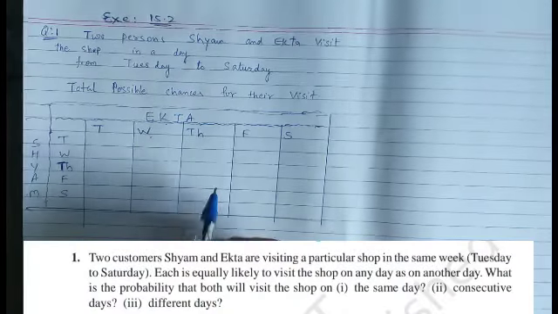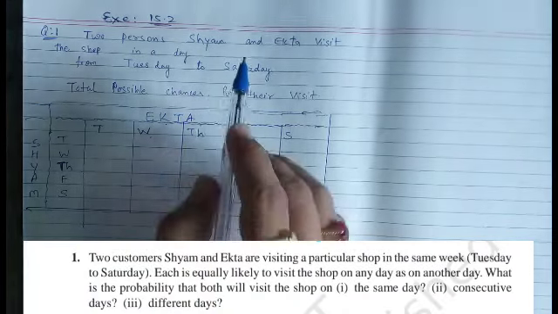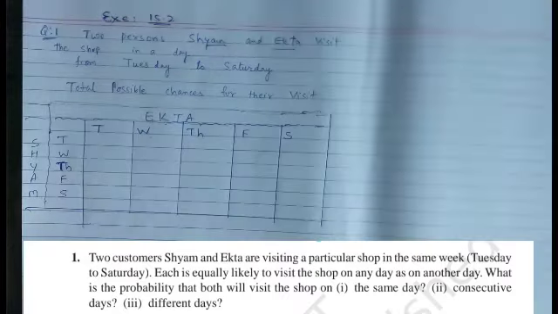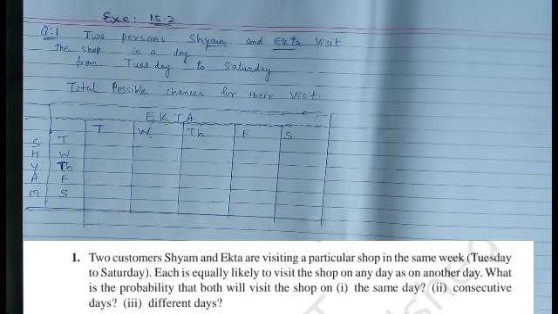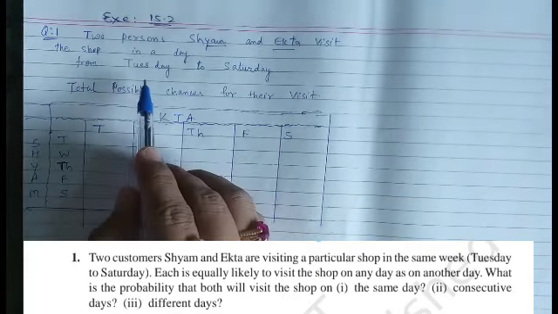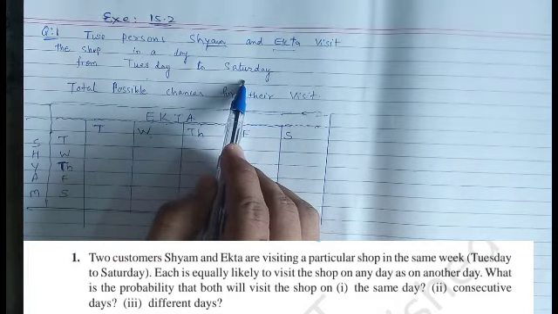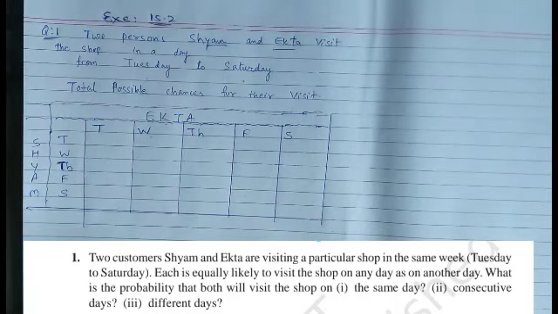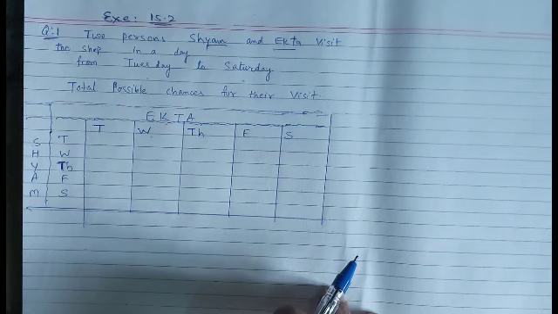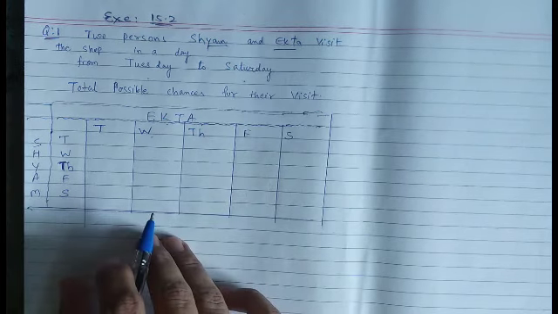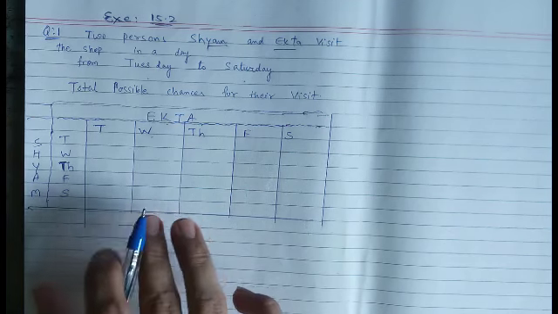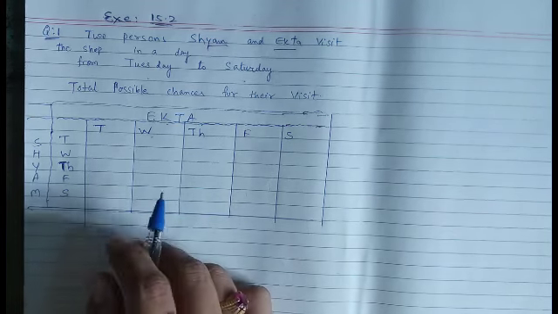So as it is given here in the question that two persons, Shyam and Ekta, are visiting a shop in a day. Now the days are given, they are from Tuesday to Saturday. Now we have to get the total possible chances when they visit the shop. Here I have made a table to get total possible chances for the visit of Shyam and Ekta.